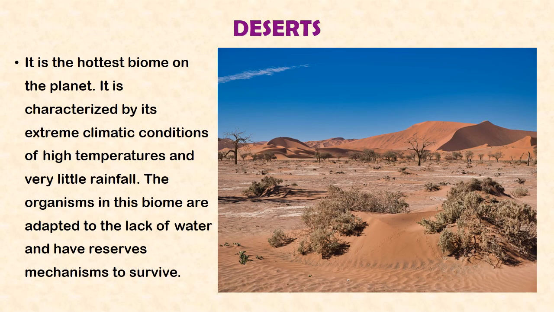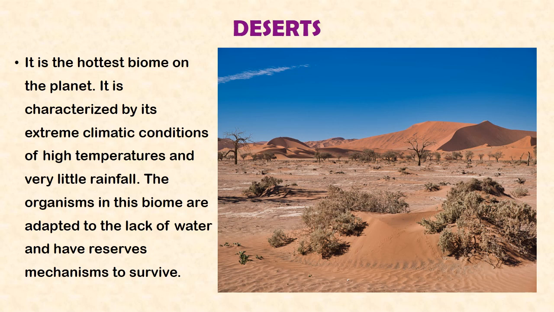Moving along, our next biome will be the desert. The desert is the hottest biome on the planet. It is characterized by extreme climatic conditions of high temperatures, especially during the day, very cold temperatures at night, and very little rainfall throughout the year.